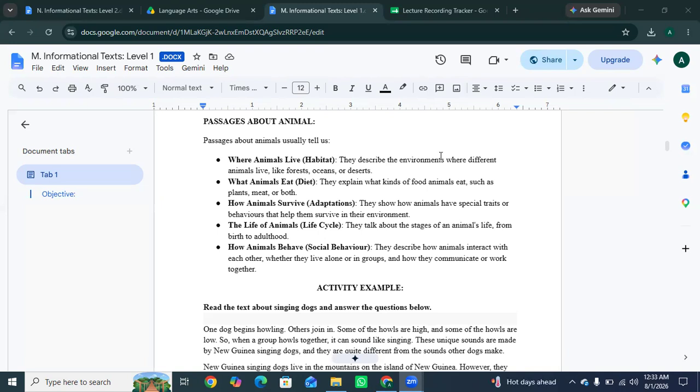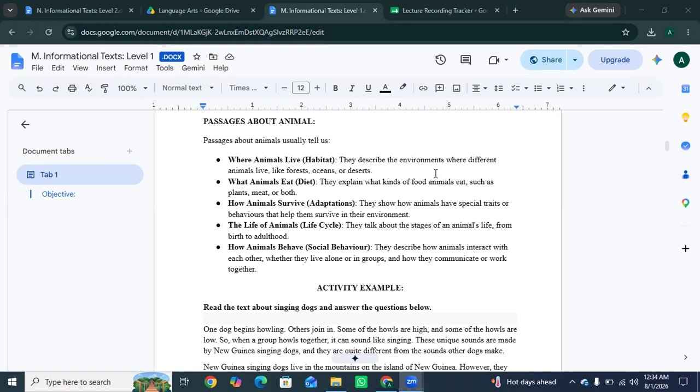So passage about animals. Basically we will learn how to read an informational passage, like find important facts and answer comprehension questions. Where animals live, like habitat, they describe the environment where different animals live, like forest, oceans, or deserts. A habitat is a place where an animal lives. Like a camel lives in desert, polar bear lives in arctic, and fish live in oceans. So different animals need different homes to survive.